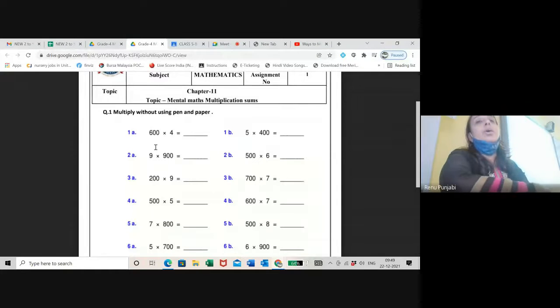Yes. So, as you said, 6 multiplied by 4 is 24. First, we need to multiply the number with the number. So, on both sides, the numbers are 6 and 4.